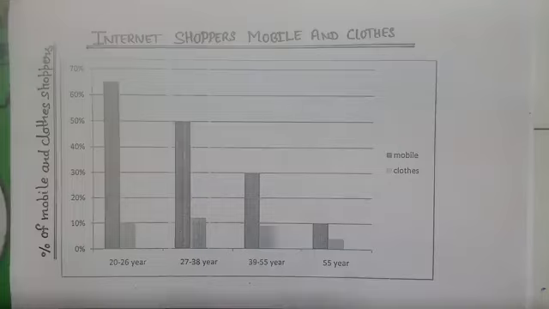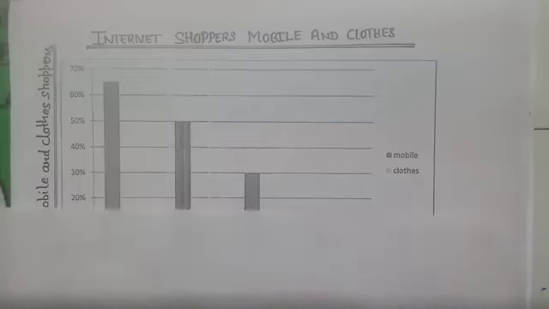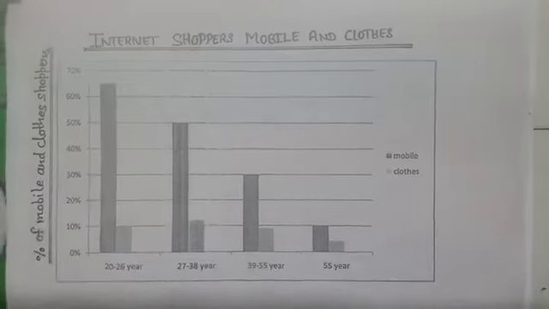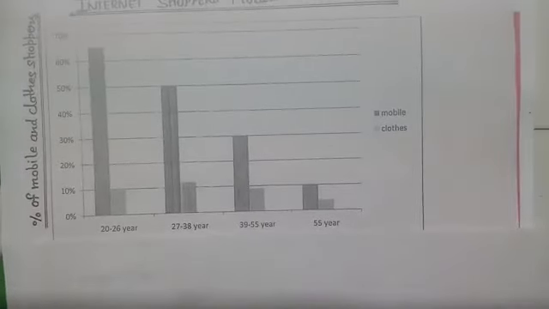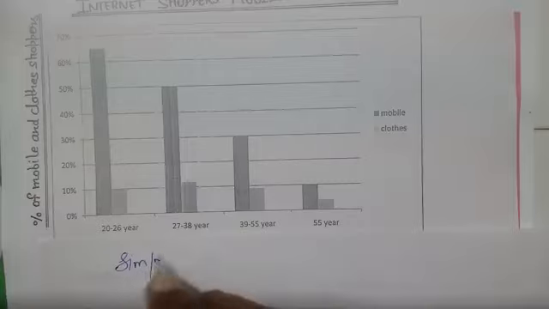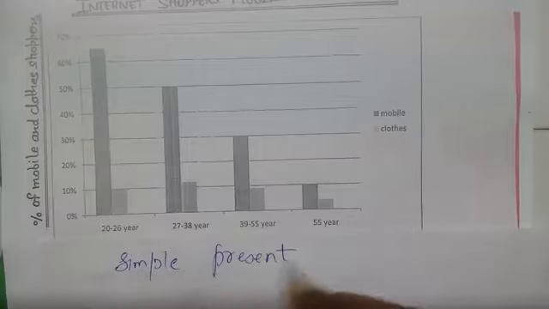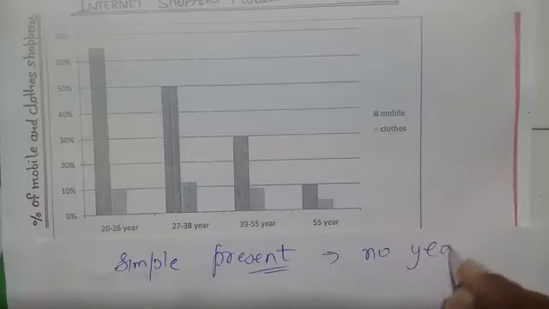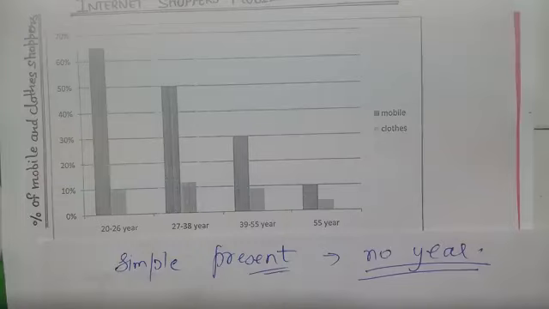So let's start the class please. I think you are ready, all of you, and check the graph which is just the chart in front of you. First of all, what will I do? First I'll check which tense I have to write. I think it's better to write most of the answer in simple present tense. This is my first thing because there is no year. This is my first point on which I have to work.